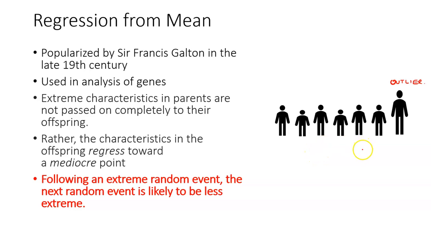On the contrary, the characteristic, in this case height, will regress, or reduce towards a mediocre point, the average point. That's something Sir Francis Galton observed in his analysis of genes, and this can be seen in many other data points in different scenarios. The key point is that following an extreme random event, the next random event is likely to be less extreme. This can be used in many other scenarios.